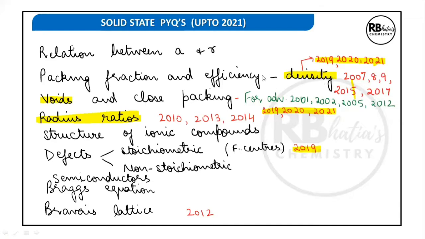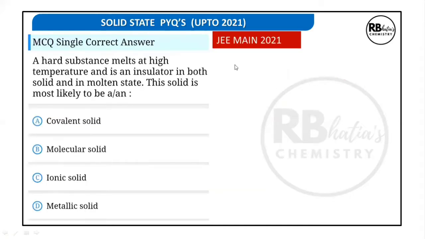Now, moving on to the questions. The first question, this is JEE Mains 2021. A hard substance melts at high temperature and is an insulator in both solid and in molten state. The solid is most likely to be what? So how are you going to crack this question? A hard substance. So what kind of substances are hard?